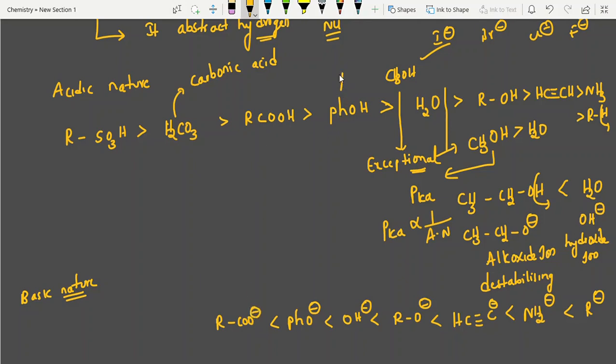Phenol, we call it carbolic acid. Now next one, HCO3 minus. After losing one hydrogen, the rest part you can write, SO3 minus. See, this is finally the basic nature order. So finally R minus; alkanes are least acidic, meaning most basic. Okay. Now, I'm going to upload one more video, that is R minus, Grignard reagent. Okay students, thank you. Thanks for watching.